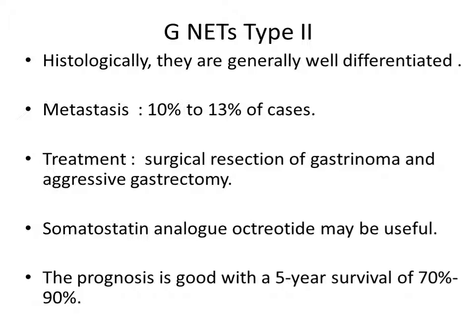And for treatment, surgical resection of gastrinoma and aggressive gastrectomy can be considered. Yes, somatostatin analog octreotide may be useful. The prognosis is good with a 5-year survival of 70 to 90%.